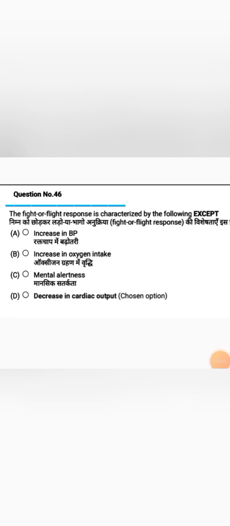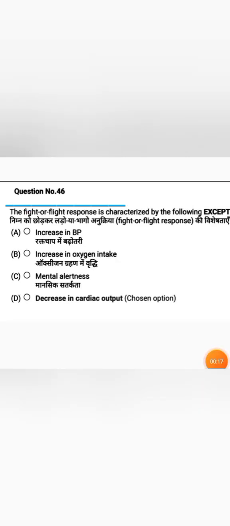The fight or flight response is characterized by the following except: option A increase in BP, option B increase in oxygen intake, option C mental alertness, option D decrease in cardiac output. Question. The flight or fight response means when we are in a stressful situation or a fearful situation. So what are the characteristic features that occur in the body? Except is the question. So among these, which one does not occur during a fight or flight situation?